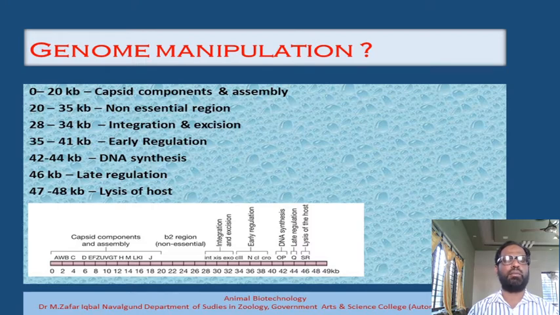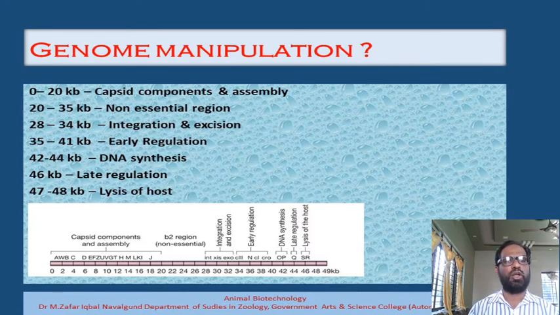The genome is constructed in such a way that about 40 genes are present, and they are present in clusters, and each cluster is responsible for one particular function. Take for example the cluster between 0 to 20 kilobase pair, the starting part of the genome, which is responsible for the capsid head components and the assembly. All the genes responsible for the components of the capsid and the assembly process are present only in the 0 to 20 kilobase pair. The 20 to 35 kilobase pair is generally designated as the non-essential region.